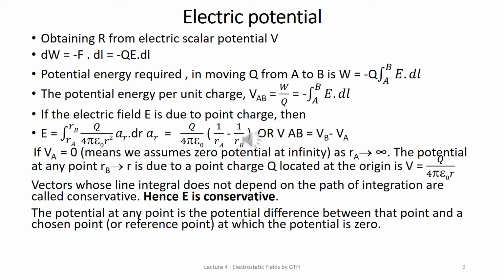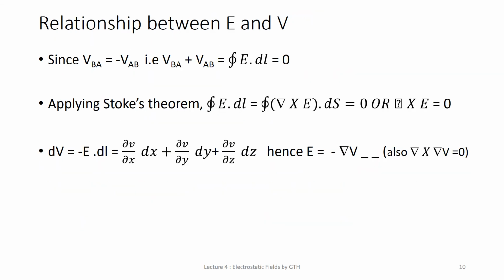Here it depends upon the path of integration. So the vectors whose line integral does not depend on the path of integration are conservative. So here, hence E is conservative. We have already seen that the potential difference between points A and B is independent of the path taken. Hence we can write VBA is equal to minus VAB.